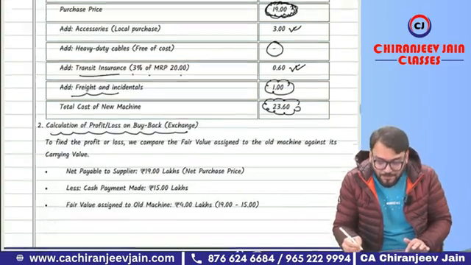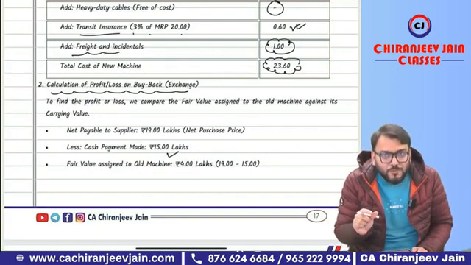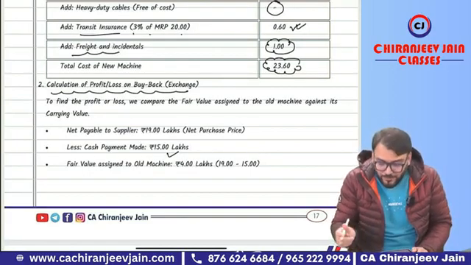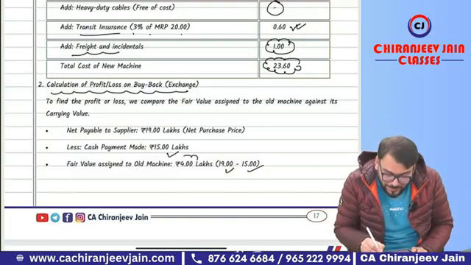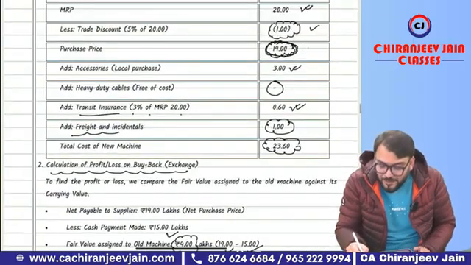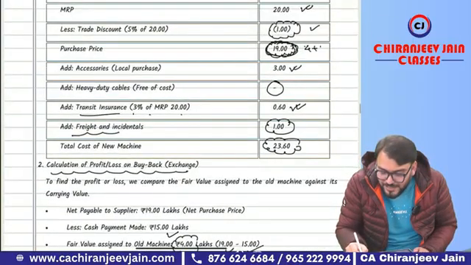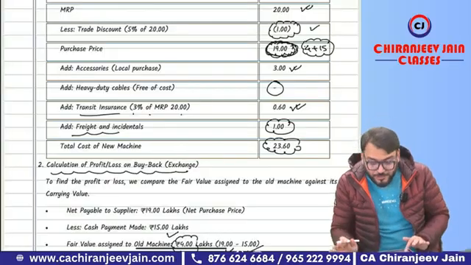And how much cash payment? Cash payment is done 15 lakh. So can you say the fair value of old machine as on today will be how much? 19 minus 15. That will be fair value of what? Old machine. So 4 lakh become fair value of old machine. Please just try to understand what we have done. This is nothing but fair value of old machine plus cash payment, that is 15 lakh, that is 19 lakh. So we have applied IND AS 16 to find out the cost price of new machine only. Got this point? Yes, sir.